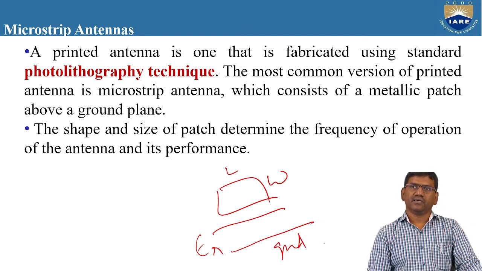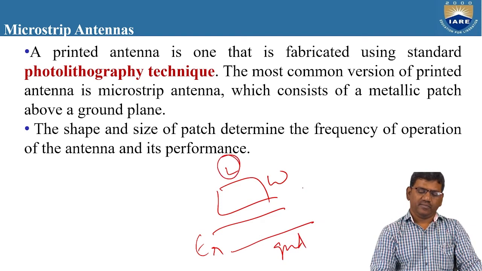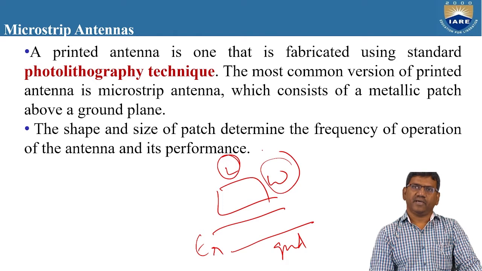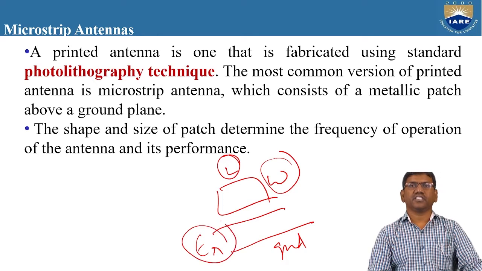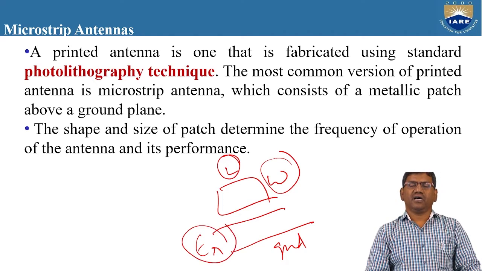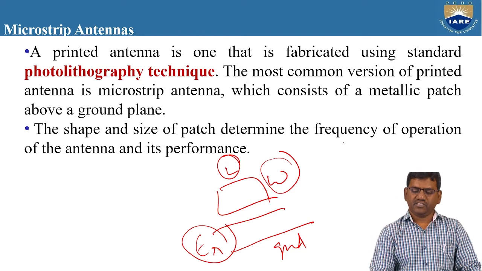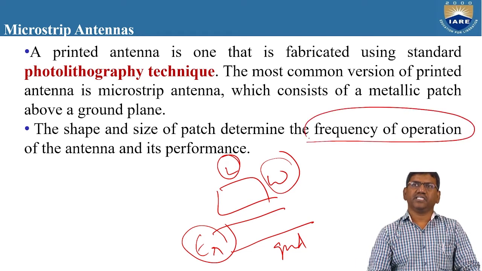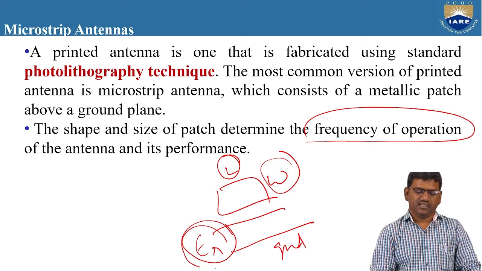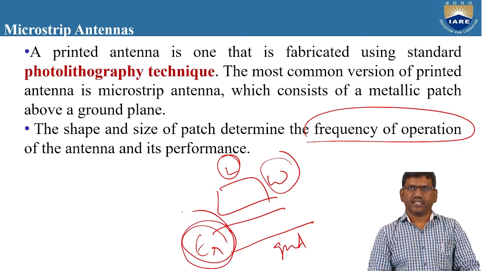So depending upon the length L, the width of the patch, and the amount of substrate you add below the patch, the frequency of operation is going to change. The frequency of operation depends upon the length, the width, and the value of the substrate, right?